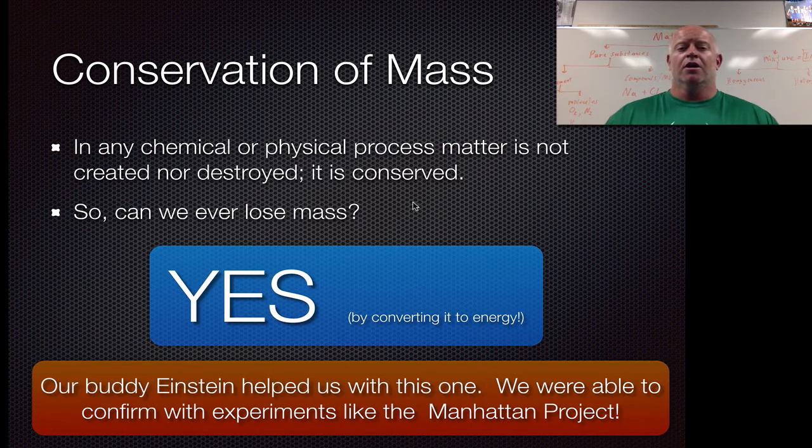So, take home, conservation of mass holds true. It's one of those guiding principles of all the chemistry that we're going to do in here and a lot of the math that we do in here. But is there a scenario in which we don't apply this law? Yes. When we do nuclear interactions, we don't apply this law in its normal state. What we do instead is apply the law of conservation of mass together with the law of conservation of energy, and those two laws together can then speak to what happens in a nuclear reaction.